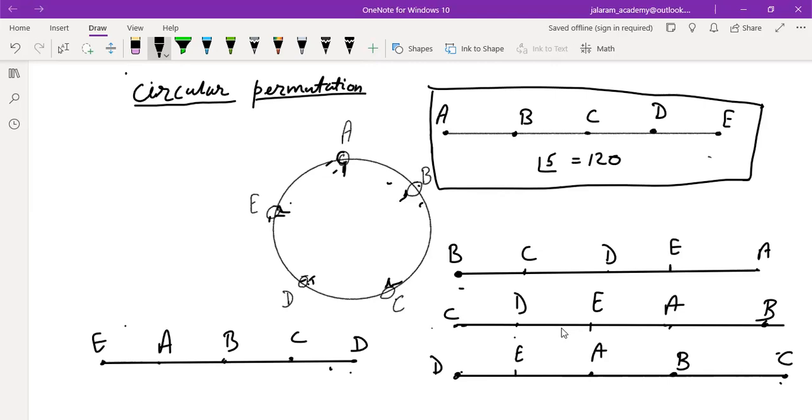But if they are arranged along a circle, and we start with A, B, C, D, E, this is the first arrangement. Is that clear to everyone? Again, if we start with B, then C, then D, E, and A, this is the same arrangement.